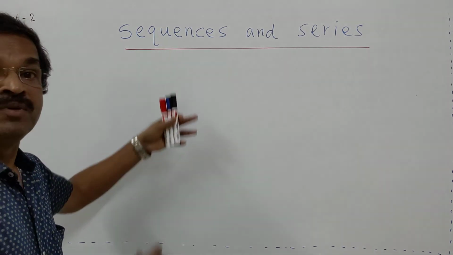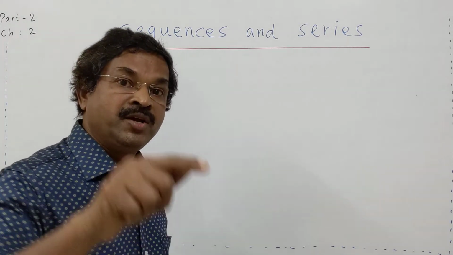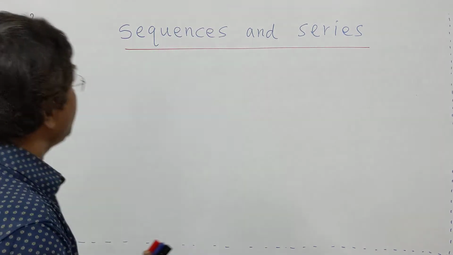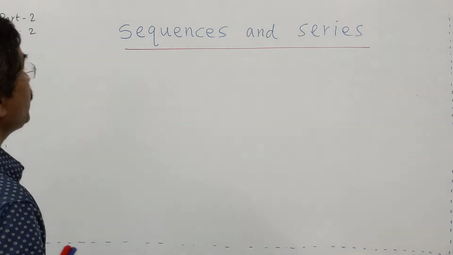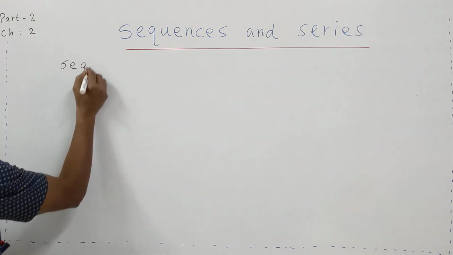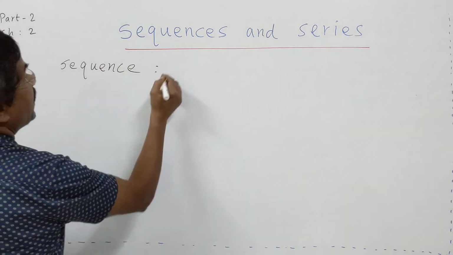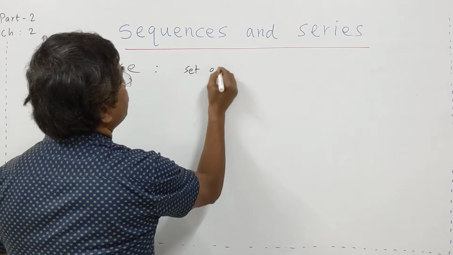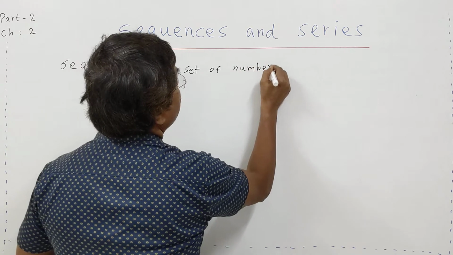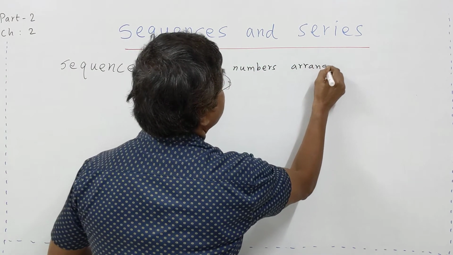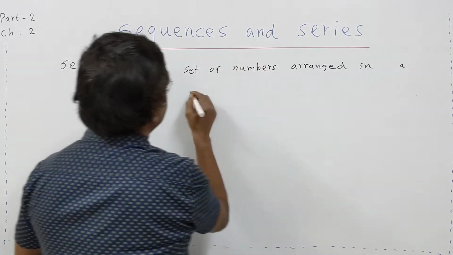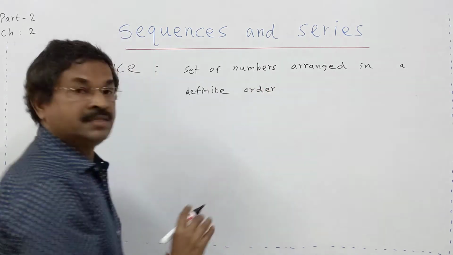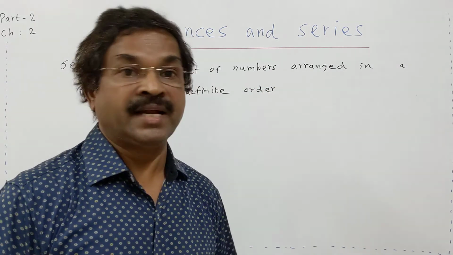First let me explain some terms and terminology in mathematics. When you enter into every topic, you have to understand the terms and the terminology involved in the topic. So here, the heading itself, you see, sequence. What is meant by sequence? A sequence is a set of numbers arranged in a definite order. It is a general name, like human being.